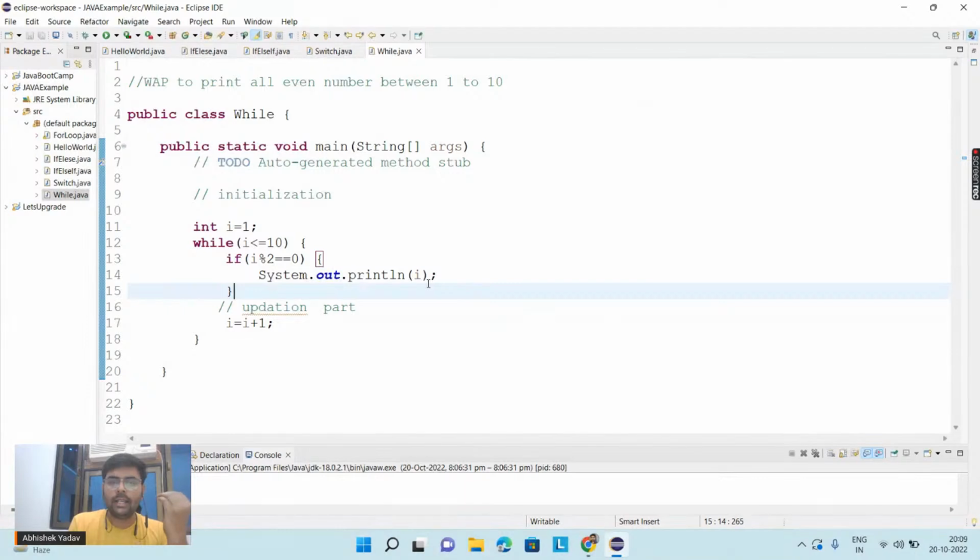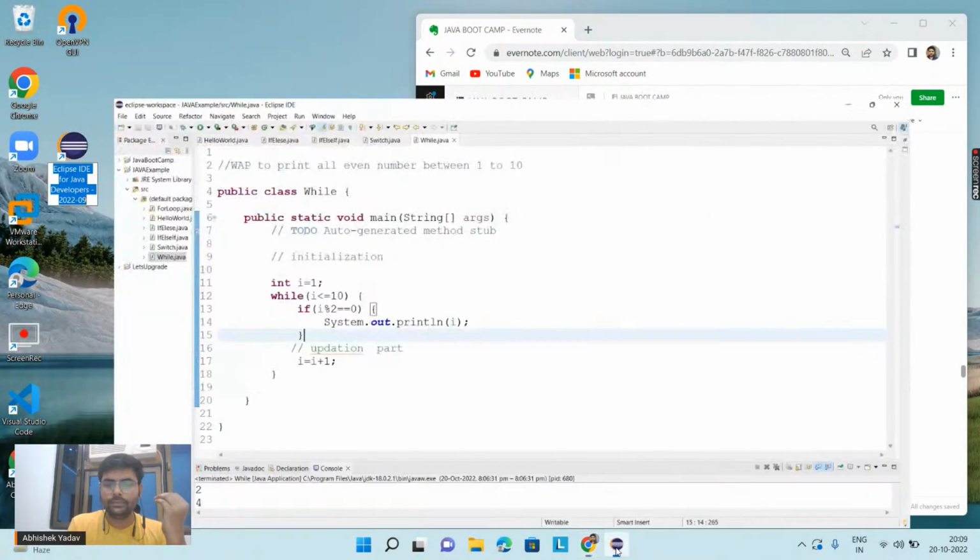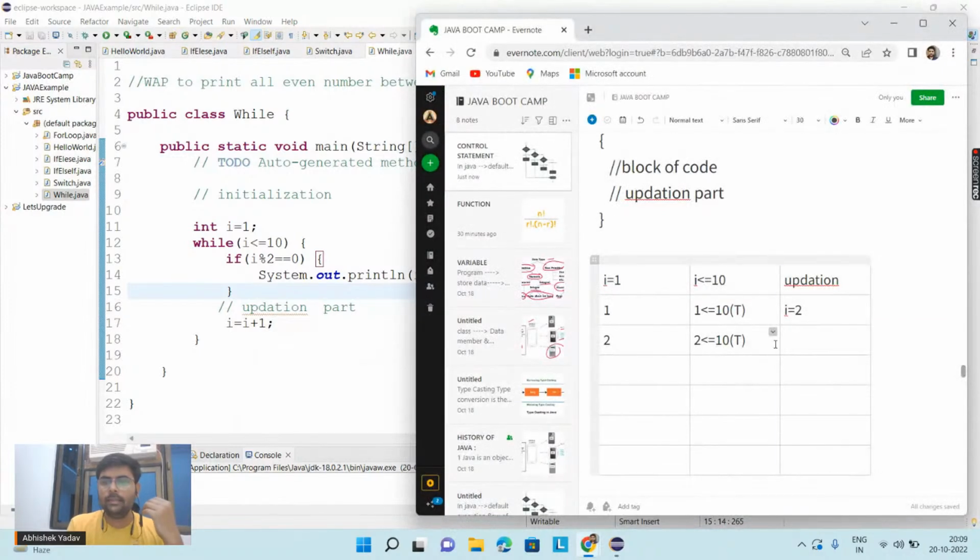I will print I on the output screen here. So this time you will get output on the output screen, right? So here 2 will be printed on the output screen, and after that you will increment the value of I, that is I is equal to I plus 1.